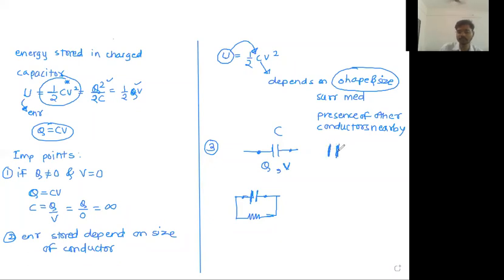Okay, we are going to discuss this in detail in the later section. From this point to this point, charge cannot directly flow because in between these two plates there is a non-conductor. It is called dielectric. So charge cannot directly flow from this point to this point. But if you connect one resistance like this, now charge realizes that there is a path to travel from this point to this point.